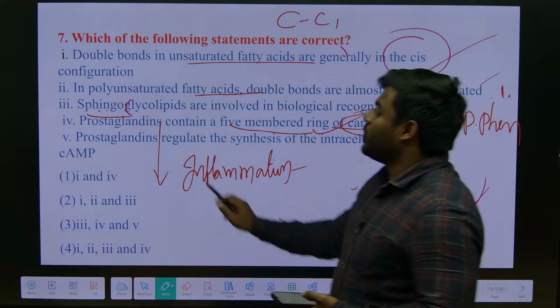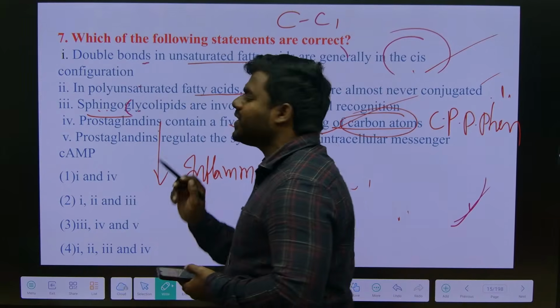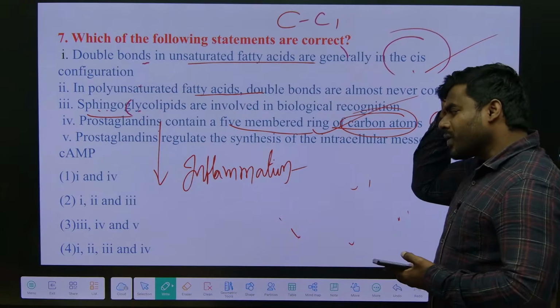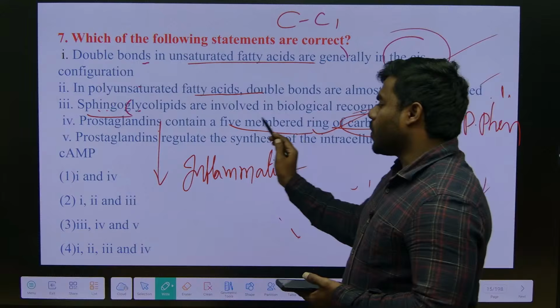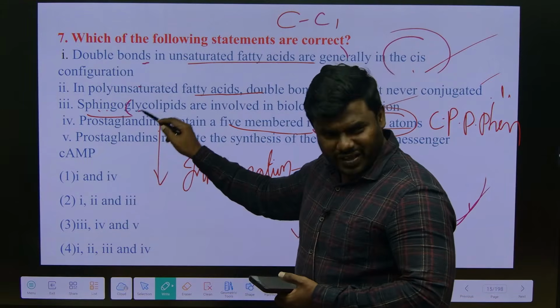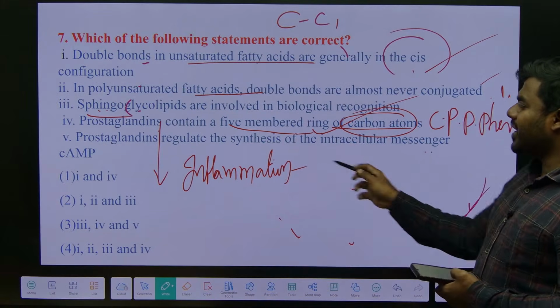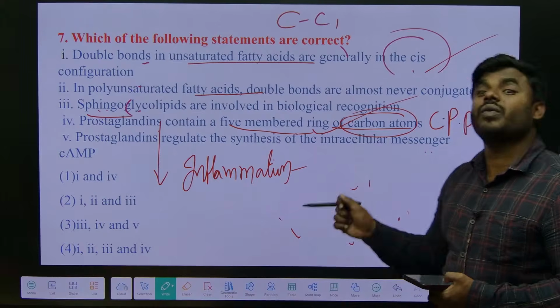Correct, na? So statement number 1 is correct, number 2 is correct, 3 is also correct, 4 is also correct. What is the 5th statement they are asking? Prostaglandins, which are inflammatory chemicals, whenever they show their functions, mostly use an intracellular messenger, which is cyclic AMP. Why is this wrong?